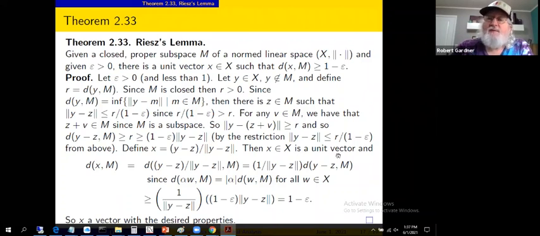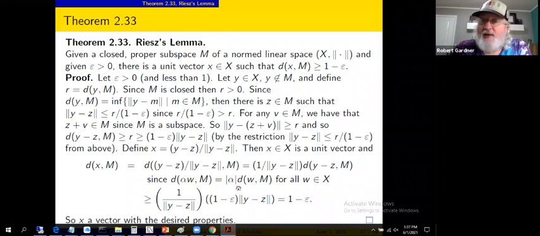x is a unit vector, and the arithmetic balances. The distance from x to M, that is the distance from, we defined x to be y minus z normalized, to M, equals, by a little property of distances in this setting: if we take the distance from vector alpha w to M, that equals the absolute value, or modulus, of alpha times the distance from w to M, we're claiming in passing.